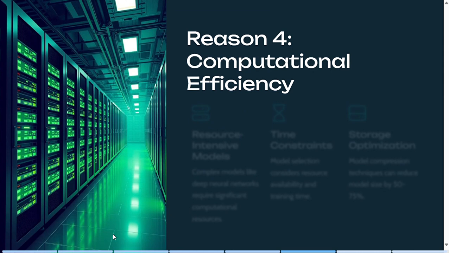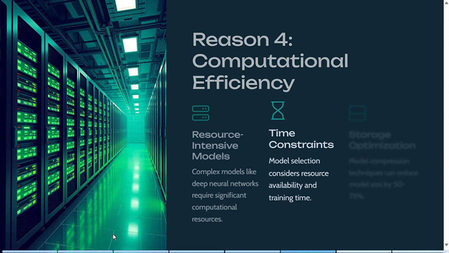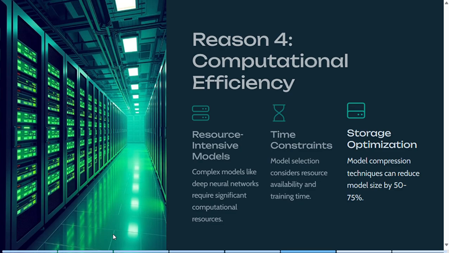Fourth reason can be computational efficiency. Resource intensive models: complex models like deep neural networks require a lot of computational resources, for example, powerful GPUs and large memory. Next, time constraints. Some models take a long time to train, making them unsuitable for real-time or time-sensitive applications. Next, storage optimization. Model compression techniques like pruning or quantization can reduce the size of complex models by 50 to 75%, making them more efficient for deployment in resource-constrained environments.